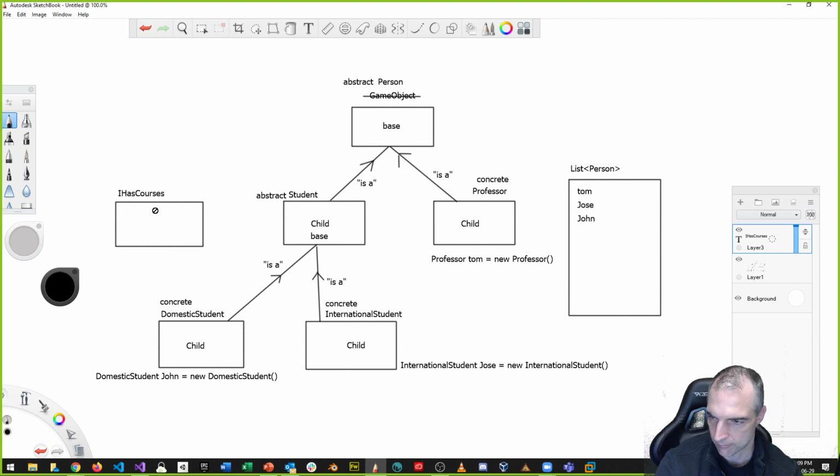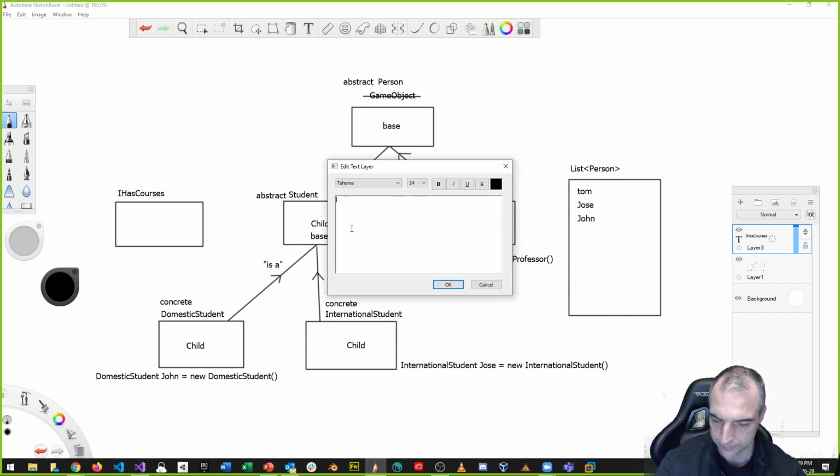So example, if these two classes inherit from I has courses, maybe I'll have a course list method. Maybe we'll have a method that is like an abstract method, but it must be overridden, and it's got to be public.